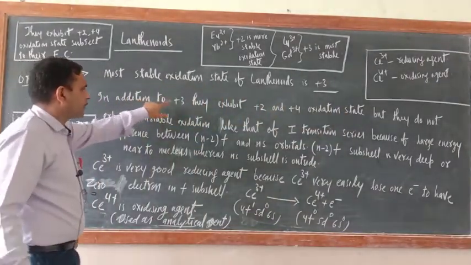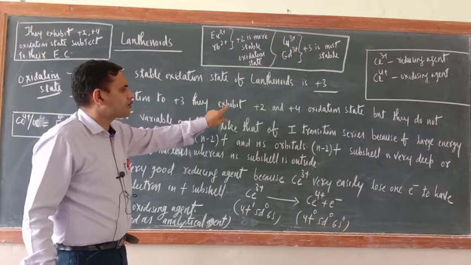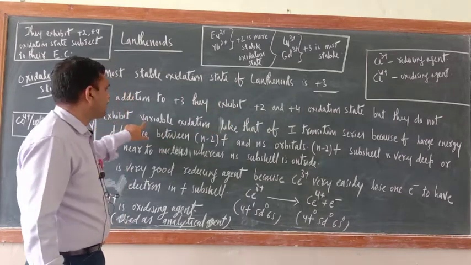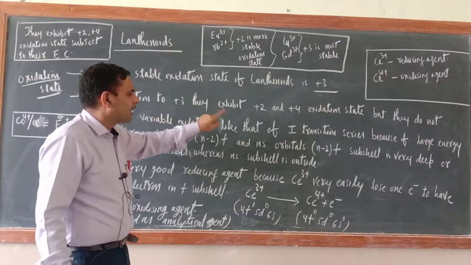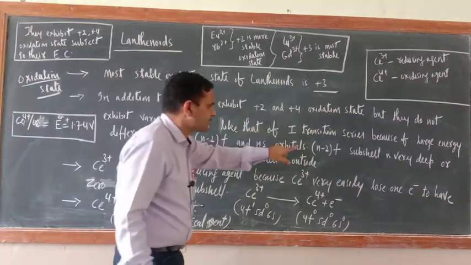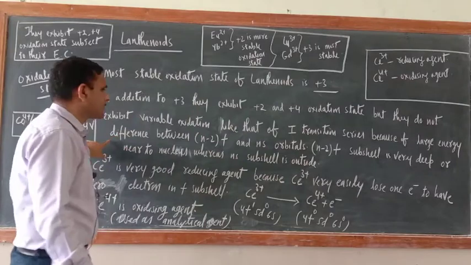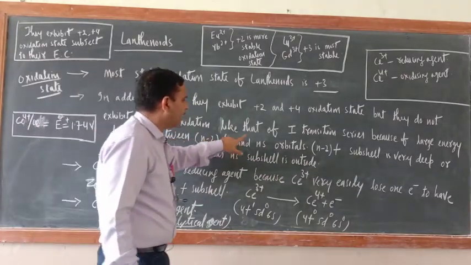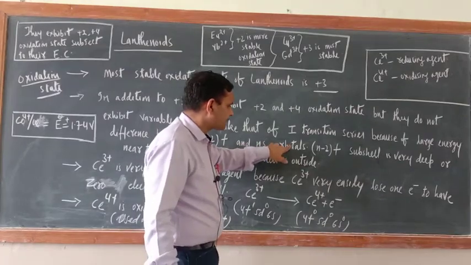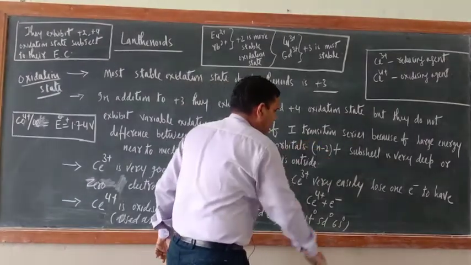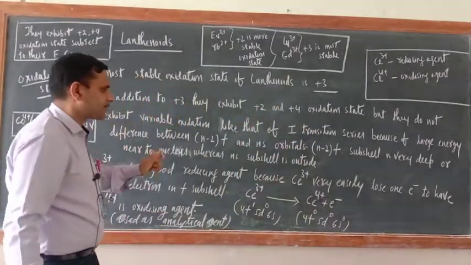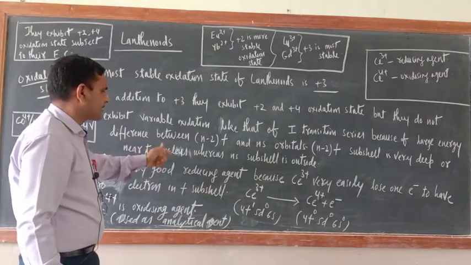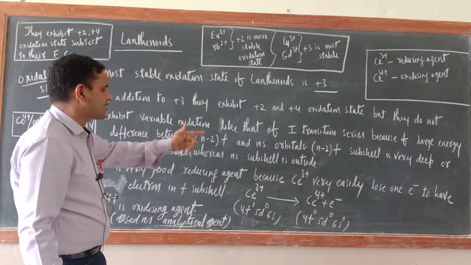In addition to the +3, they exhibit +2 and +4 oxidation states, but they do not exhibit variable oxidation state like that of the first transition series because of the large energy difference between the n-2 f and ns orbital. Full stop. The n-2 f subshell is very deep, near to the nucleus, whereas the ns subshell is outside.